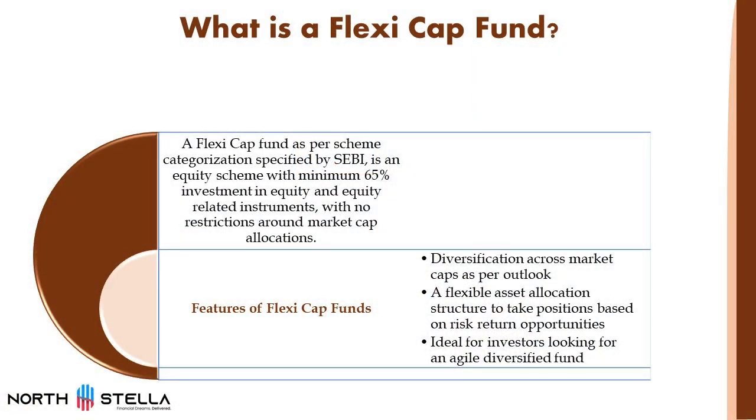Why FlexiCap Fund? First we have to understand why to choose this category. Because the biggest advantage of this fund is that a minimum of 65% of the allocation has to be equity and equity related instruments, and that 65% has to be allocated between large cap, mid cap as well as small cap stocks. So 65% is the minimum allocation and the fund manager can go as high as 100%. So if I have a category, it will be investing in equity in different market caps. That is the beauty of this category as such.